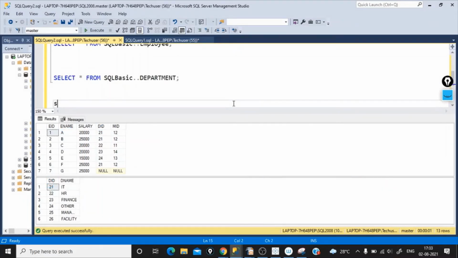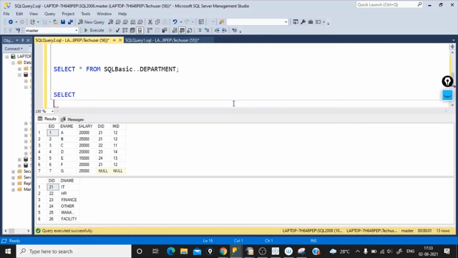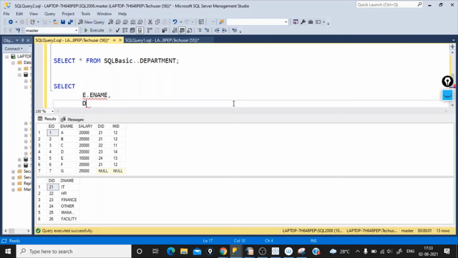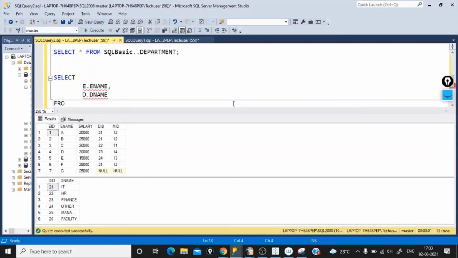Let's write the query. I want to select E dot employee name and D dot department name from SQL basic, that is the database, dot employee is the table name.